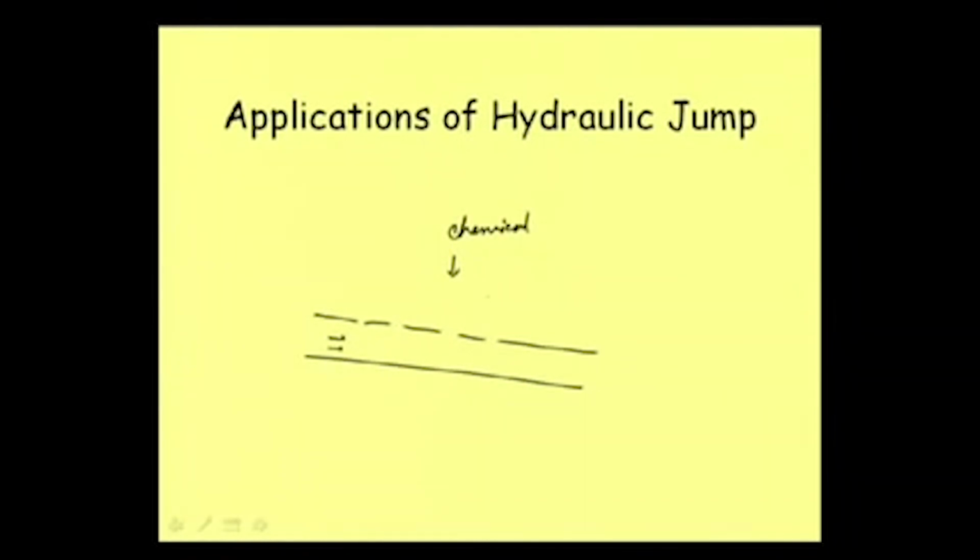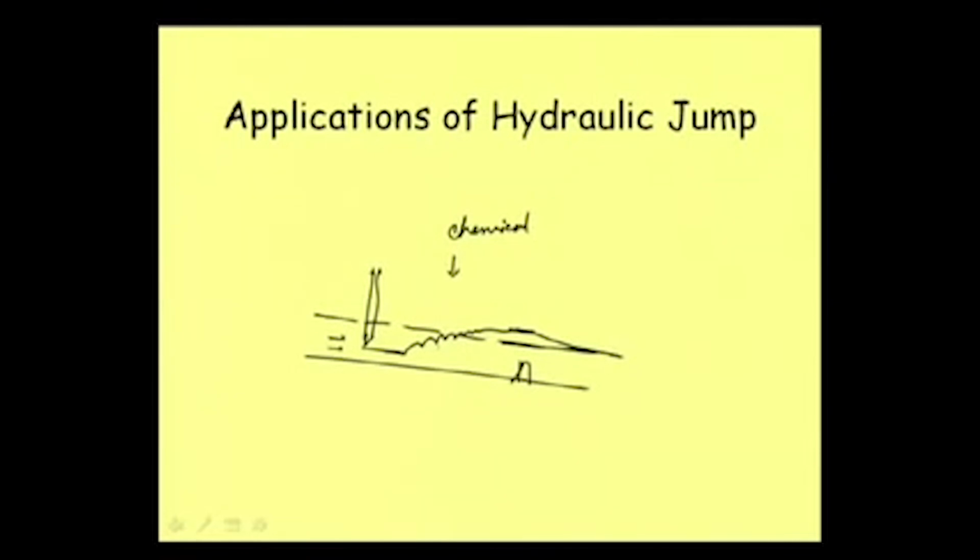chemical or any other admixture, if we mix it here, it may be fertilizer or whatever it is, then it will just meet here and it will take time for diffusion, and then it may not get mixed properly. But if we put a gate here, there may be other devices also, then if we allow the flow to move as supercritical here, suppose normally it is subcritical flow, and then of course this may keep on moving, but we will have to provide some barrier here so that it rises a little bit, and then we have a hydraulic jump, and then it is moving, and finally it is again coming like this.